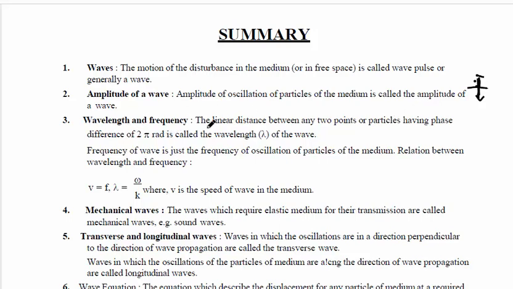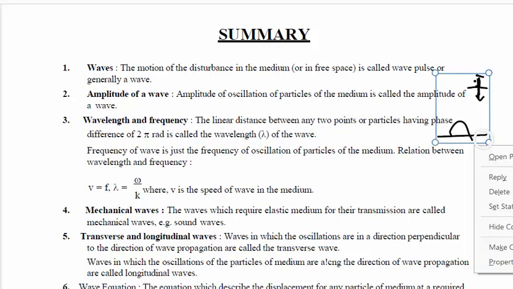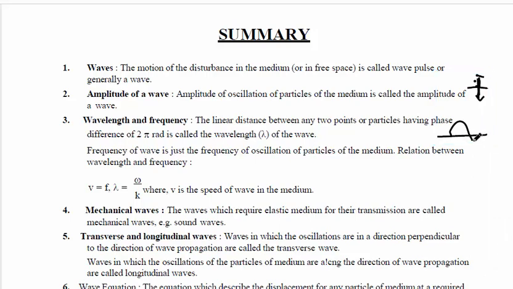Then go for what is wavelength and frequency. Wavelength is the distance between two particles in phase. Wavelength means it is the distance between any two crests or any two troughs. Distance between any two crests or any two troughs is called wavelength.